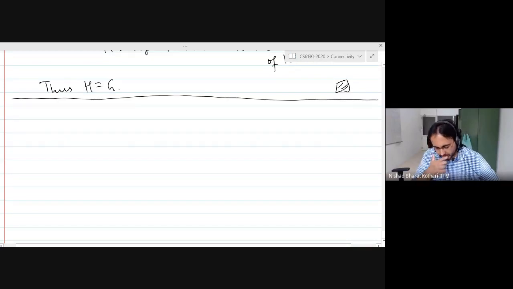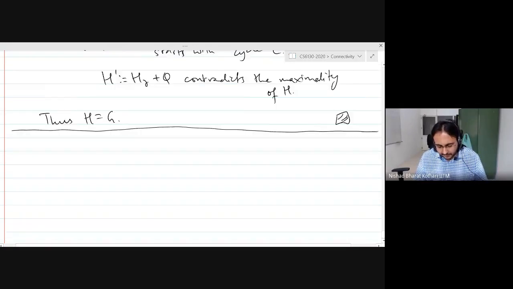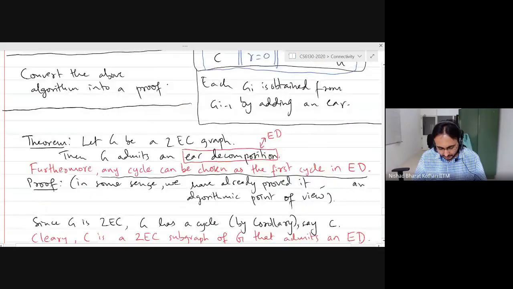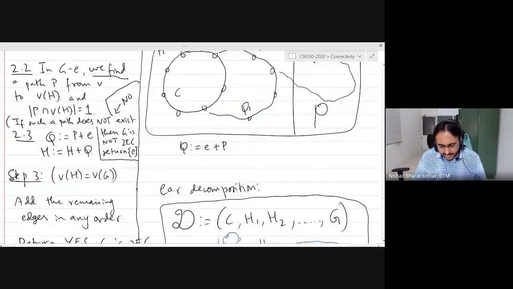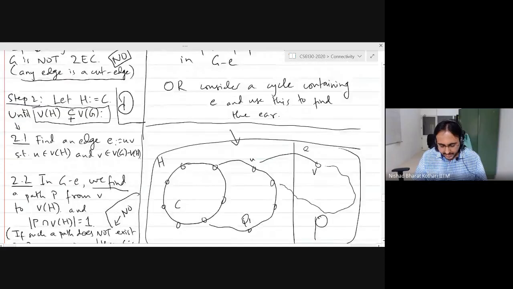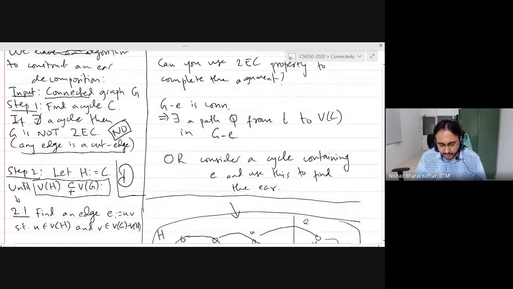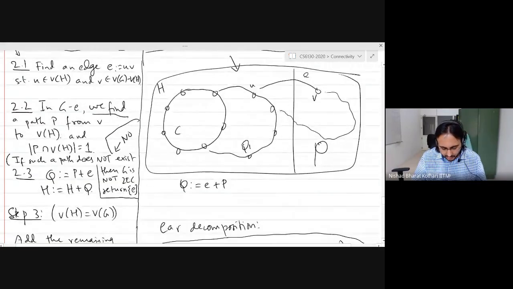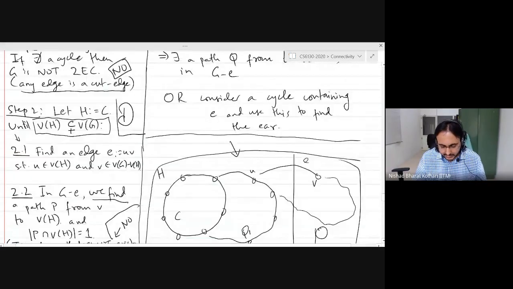So, okay, this completes the proof. One thing I forgot to mention yesterday is the analysis of the algorithm. We discussed an n to the power 4 algorithm, and I had promised you that we will come up with an n to the power 3 algorithm, n cube. So let's just go through this algorithm quickly and see why it is n cube.